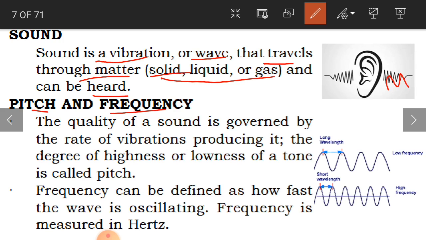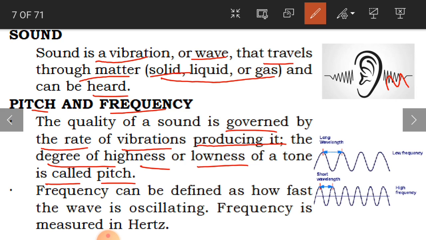And what is pitch and frequency? The quality of sound is governed by the rate of vibrations producing it. The degree of highness or lowness of a tone is called pitch. In the remote controls for your TV, music systems, phones and computers, you can increase and decrease the volume, and there are also some sound effects and quality settings.